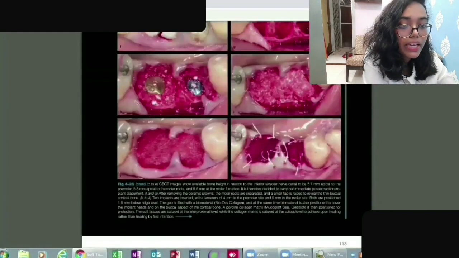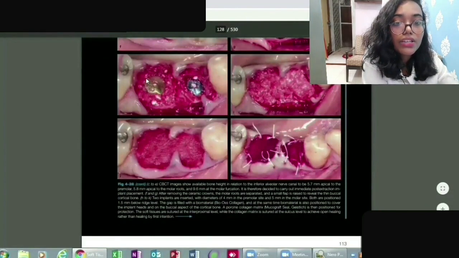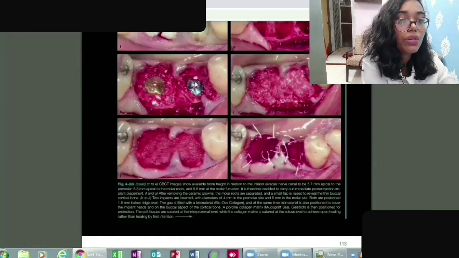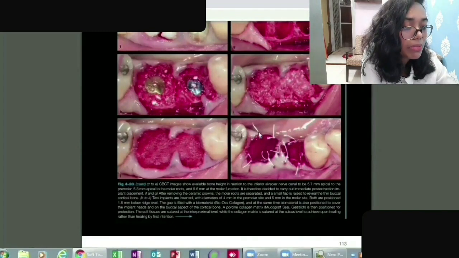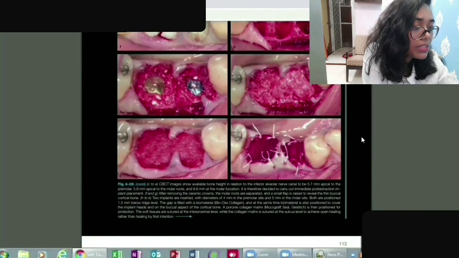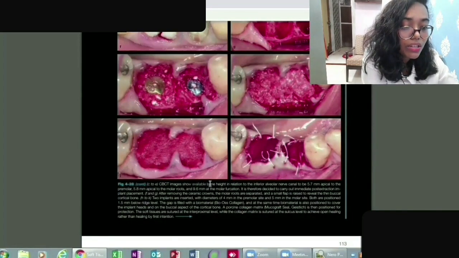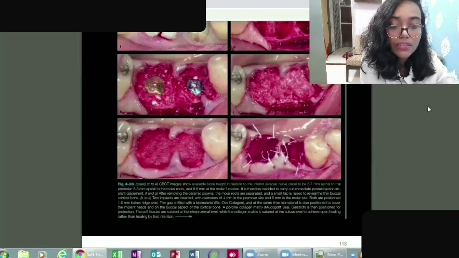So the teeth are being extracted, and here you can see in image H the first implant and the second implant which have been placed, and then grafted, and then in the final one, in the K image, you can clearly see that it has been sutured. See here, the available bone height in relation to the inferior alveolar nerve canal is 5.7 mm, apical to the premolar. Okay.